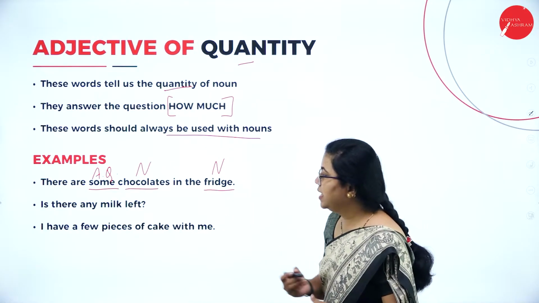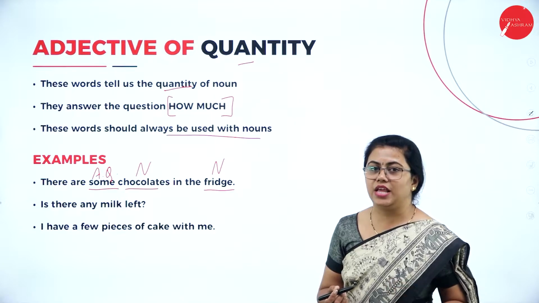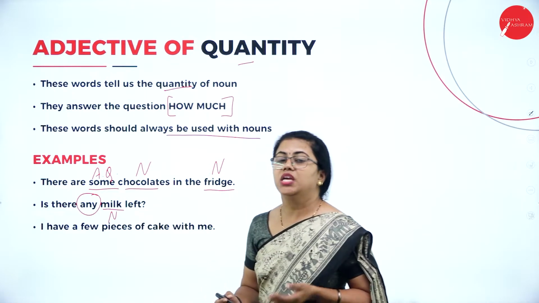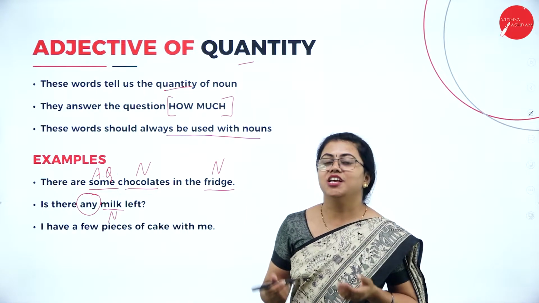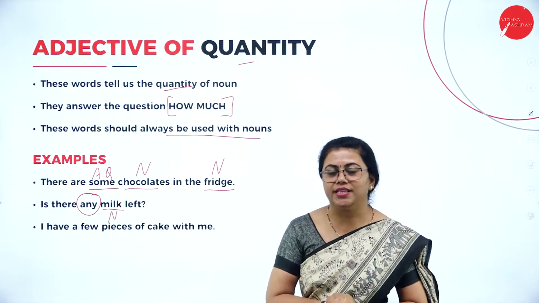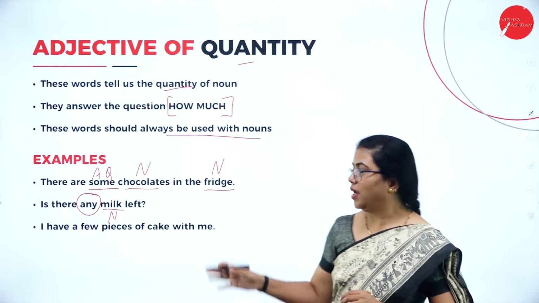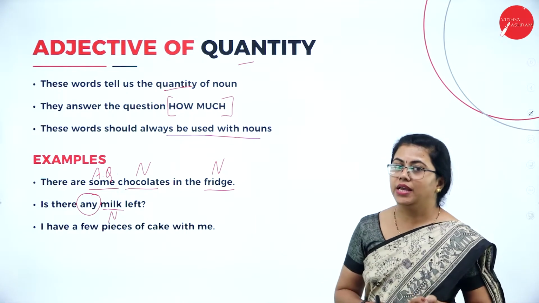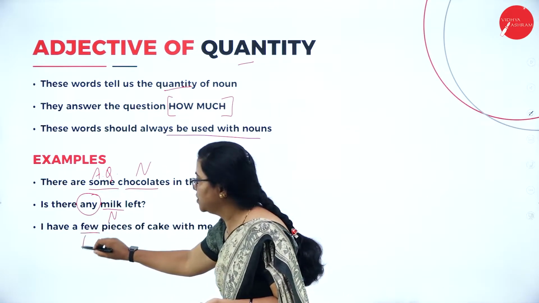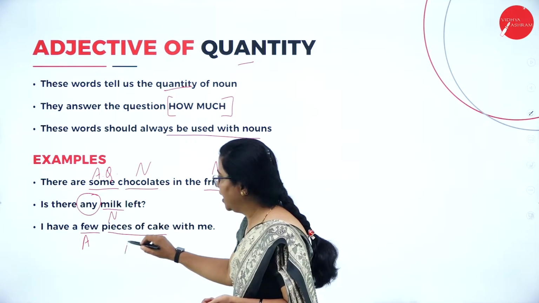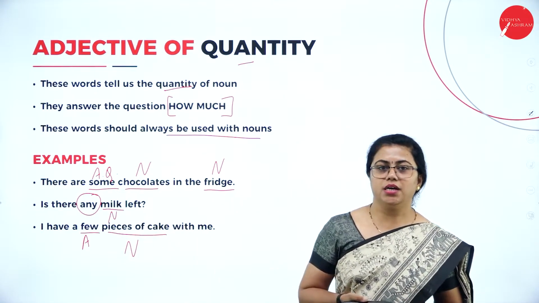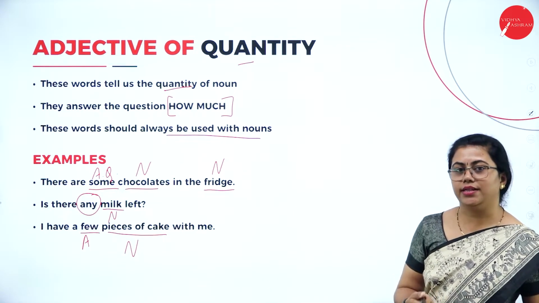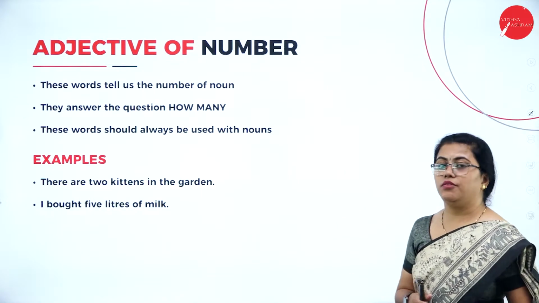Another example, is there any milk left? You are asking how much milk is left. So any comes under how much, some measurable quantity. So here this comes under adjective of quantity. In this last example, I have a few pieces of cake. So few pieces, few becomes the adjective here. Pieces of cake, this phrase comes under a noun. So this can be a noun phrase or can also be only a single word, that is a noun. So this is all about adjective of quantity.